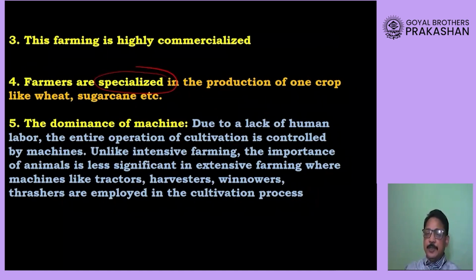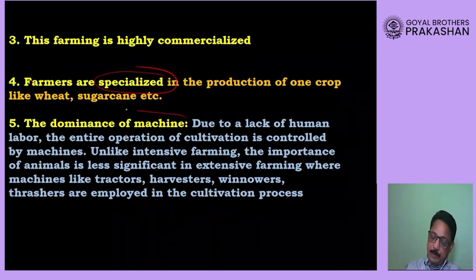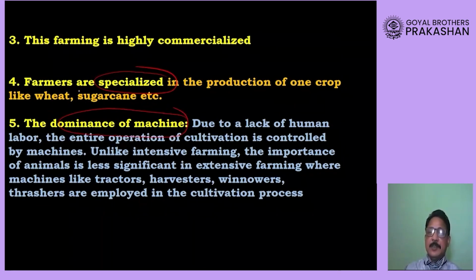So in such a huge farm, they are going to use machines, because then they will save the human labor and maximum production here will be done using the machines, because this agriculture, as I told you, is commercial agriculture, where the farmer is growing the crops in order to earn the maximum profit.